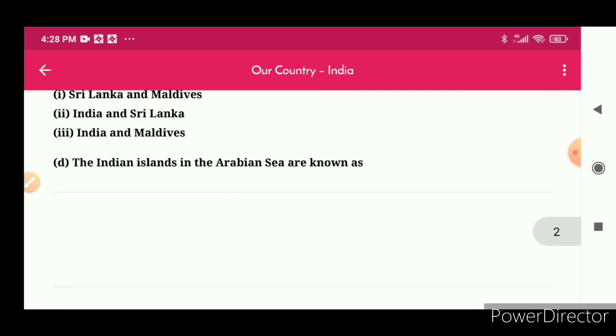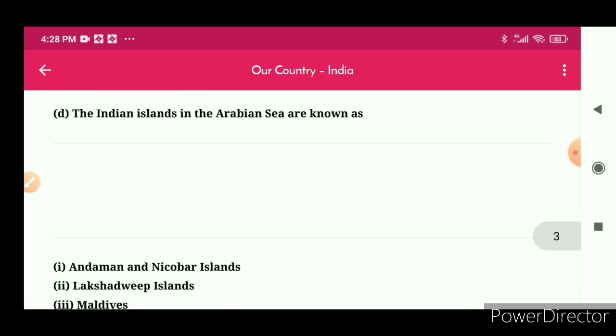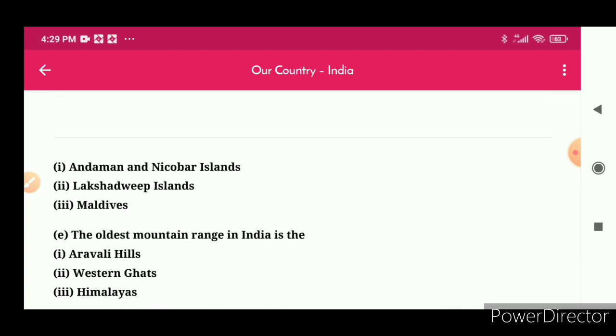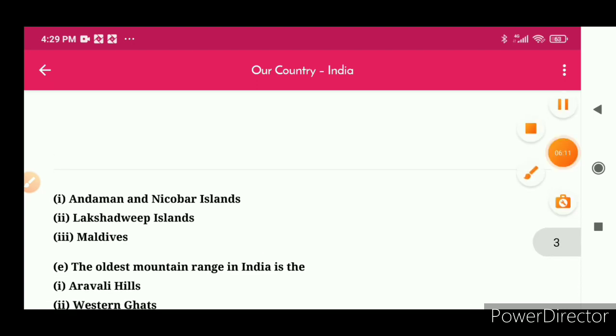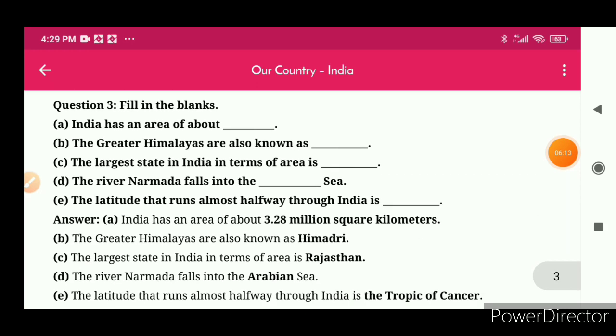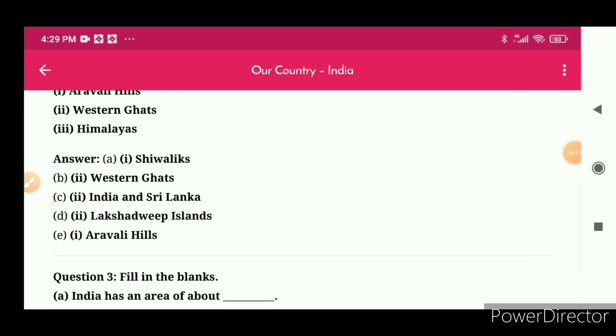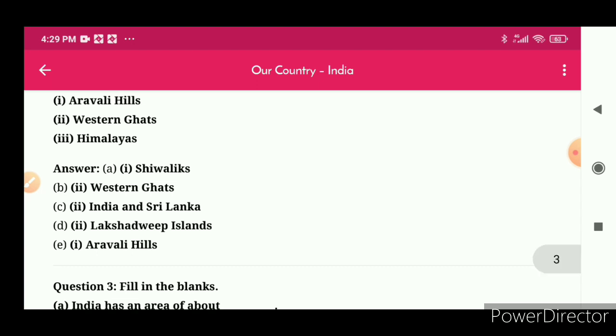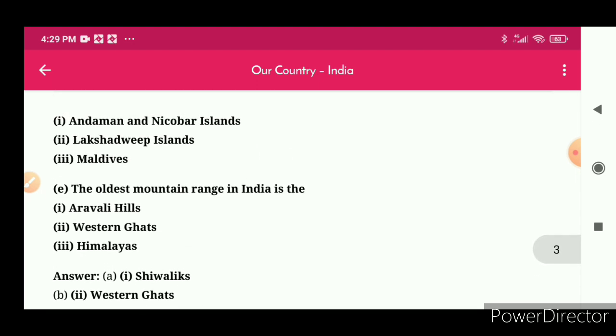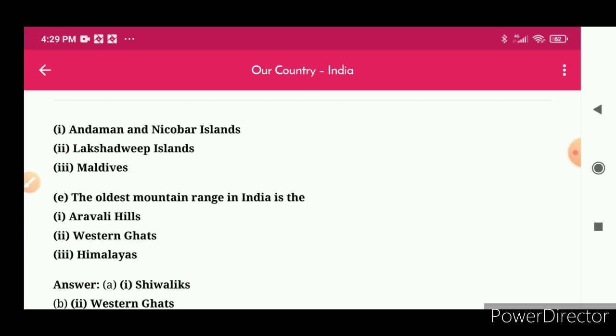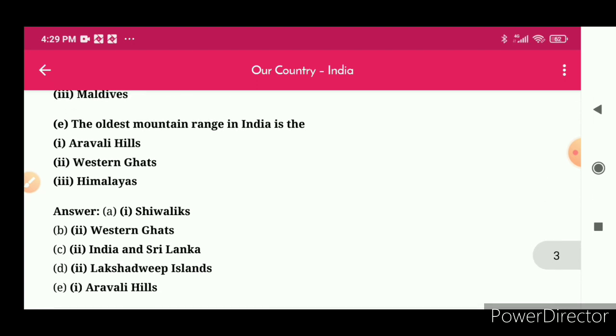Question D. The Indian islands in the Arabian Sea are known as: options are Andaman and Nicobar Islands, Lakshadweep Islands and Maldives. Answer is Lakshadweep Islands. E. The oldest mountain range in India is: options are Aravalli Hills, Western Ghats and Himalayas. Answer is Aravalli Hills.